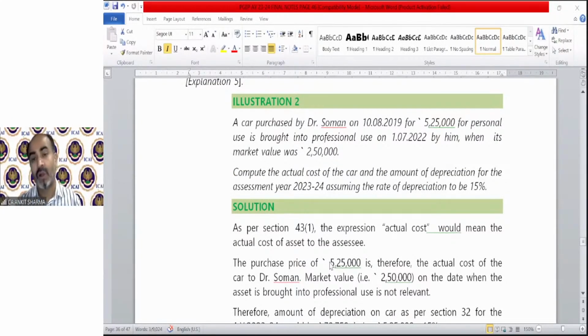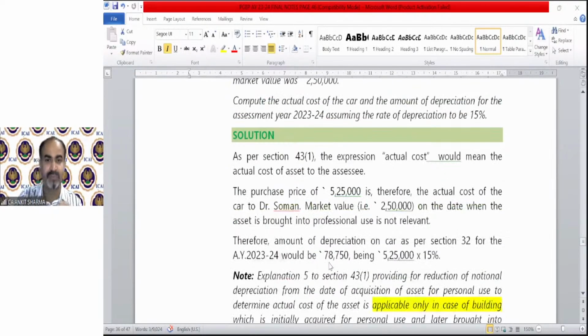and you can claim the depreciation on it. Because if this question related to a building, then we would charge depreciation from 10th August 2019, through 2020, 2021, and 21-22. After these 3 years of depreciation, the WDV will be the value for our business, and on that value we can charge depreciation. But remember, this is not the case of a building, this is the case of a car. So the market value we will take as the cost for the purpose of depreciation.